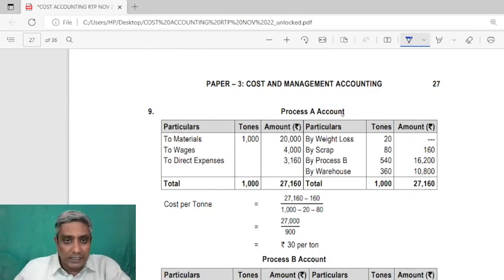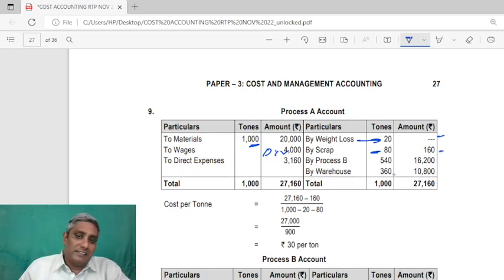Now, process A account. So, 1000 tons are there and rate per ton is given. Multiply that, 20,000, and these expenses are given directly. So, we don't need to find them out. Here, multiplication is required because rate per ton is given. Weight loss, see here. 20% no scrap value, and 80% scrap value 2, 3, 4, we have read in the question. You refer back to the question, it will be easy for you. So automatically it is multiplied like that.